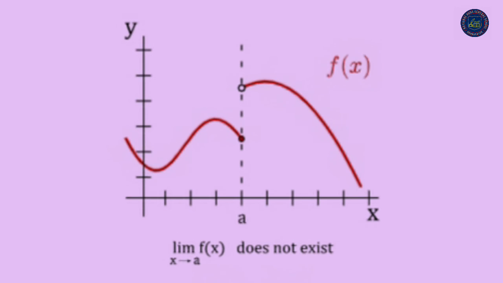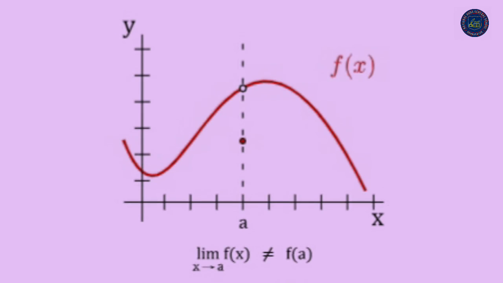Similarly, if you consider the second one, what is that? Limit x tends to a minus f of x, that means the left hand limit and the right hand limit do not coincide. That means the limit does not exist. Therefore, that function is not continuous. And in the third one, the limit exists but it is not equal to f of a. Left hand limit and right hand limit are equal but it is not equal to f of a. That's why it is not continuous.